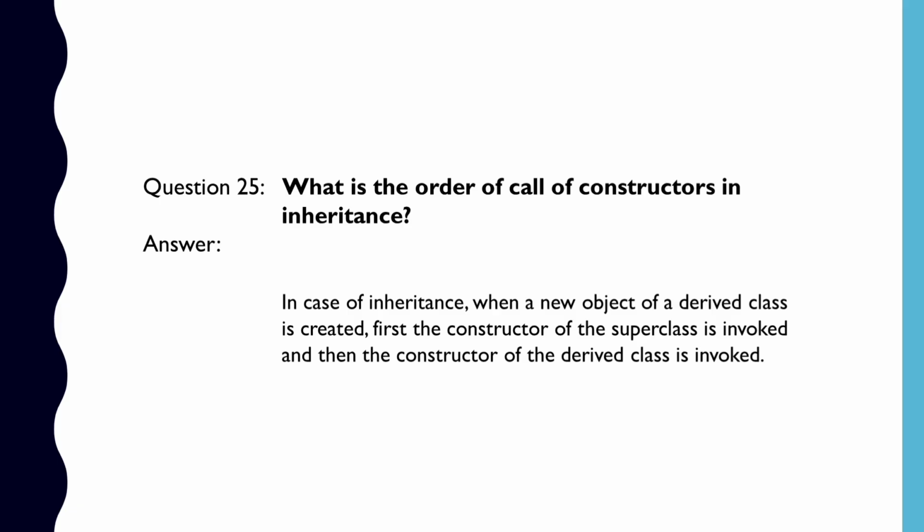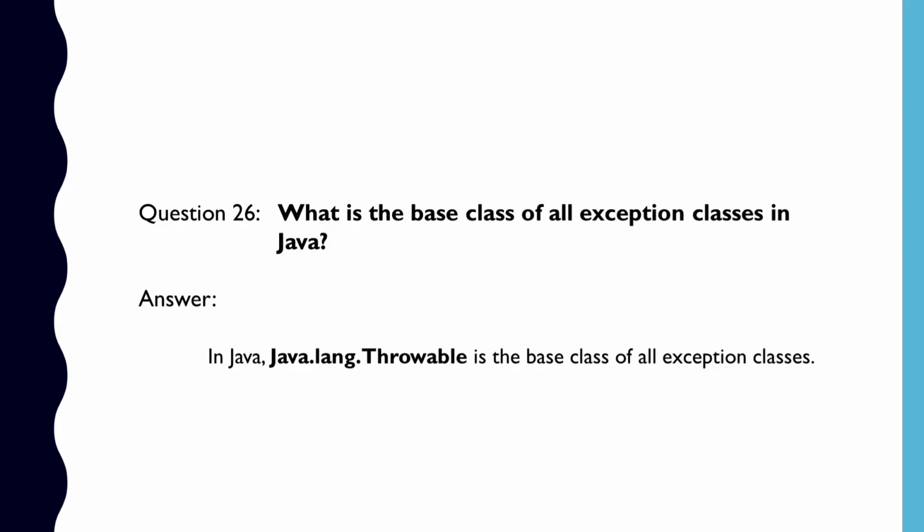Question number 25. What is the order of call of constructors in inheritance? In case of inheritance, when a new object of the derived class is created, first the constructor of the superclass is invoked and then the constructor of the derived class is invoked. Question number 26. What is the base class of all exception classes in Java? In Java, java.lang.Throwable is the superclass of all exception classes, and every exception class is derived from this base class.